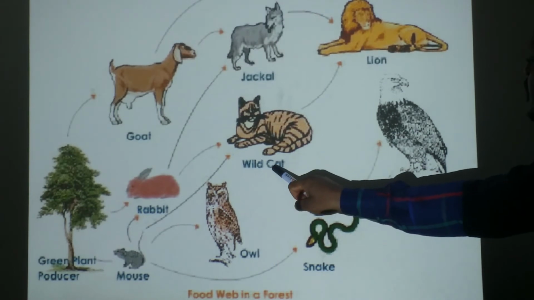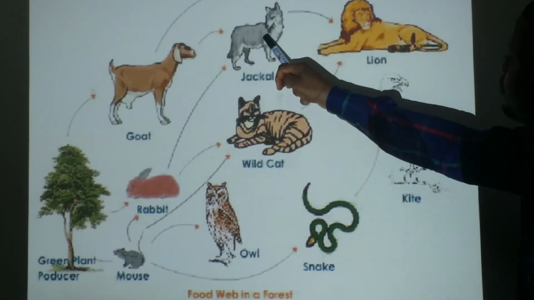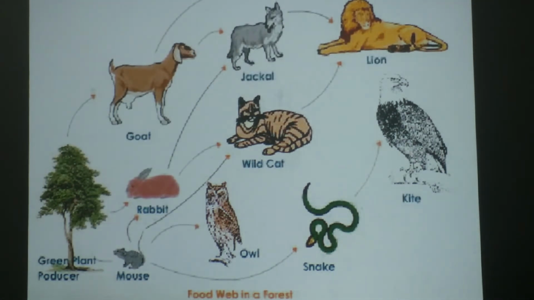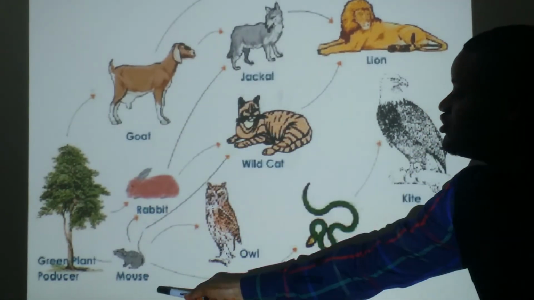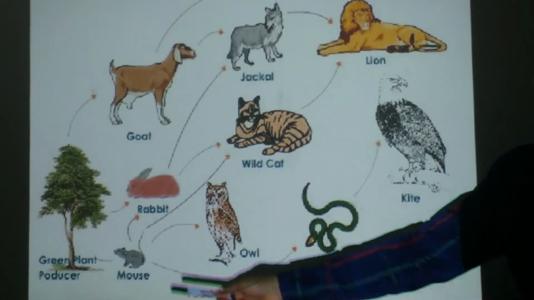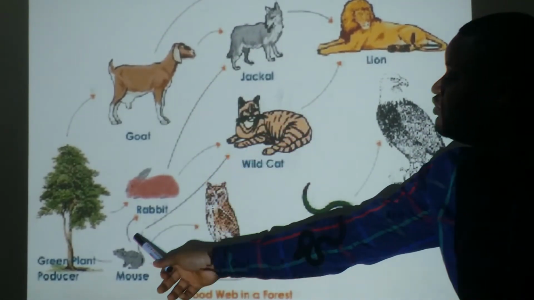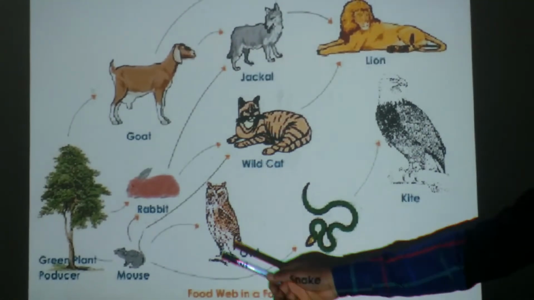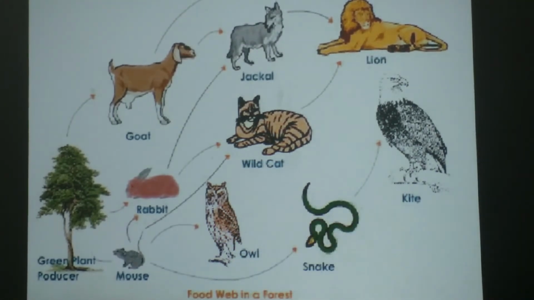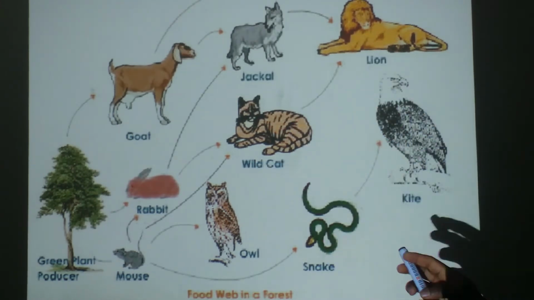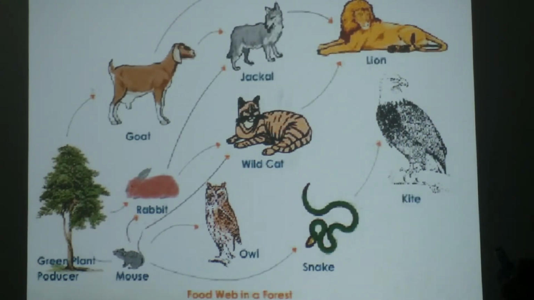Lion can feed on white cats, jackal, and goats. Goats and mouse take the same category because they feed on plants only. They are not predators. They are only prey for other animals. So this is food webs. It shows the different things animals eat in their habitat.